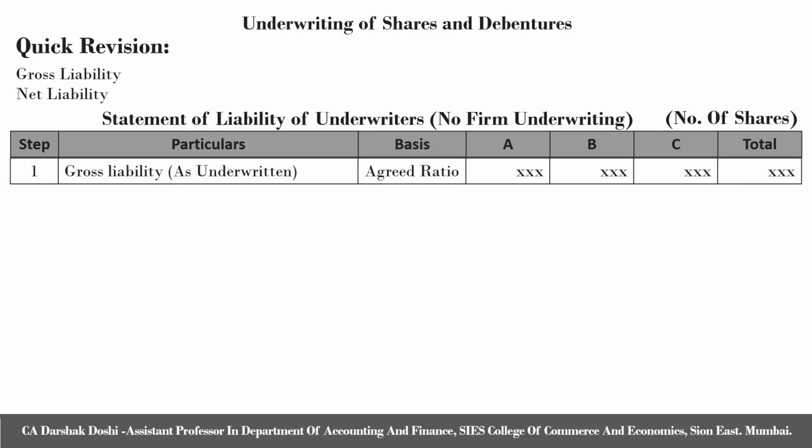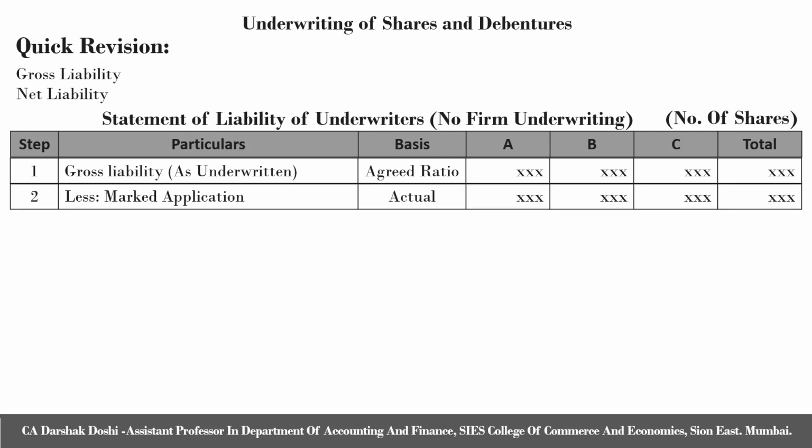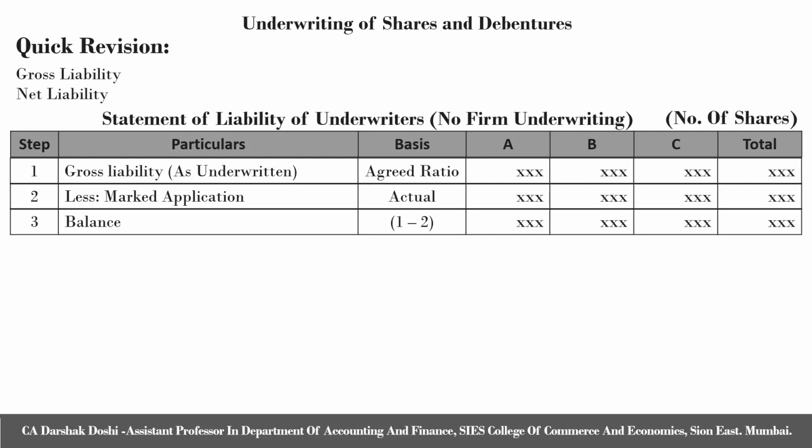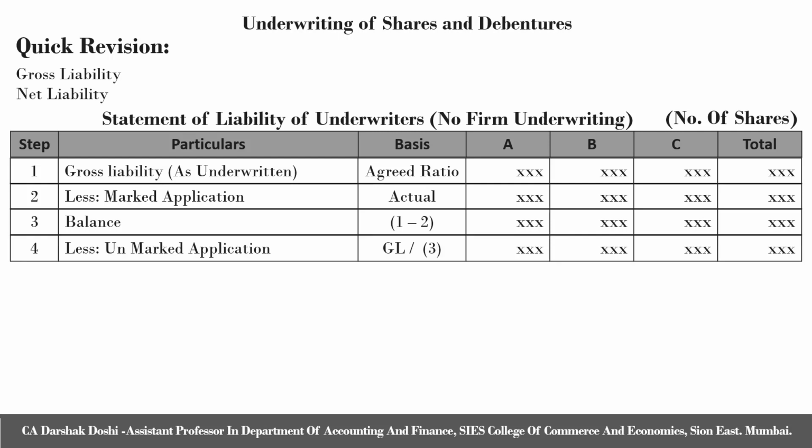First step is to write down the gross liability on an agreed basis, that is agreed ratio as per underwriting agreement. Next is to reduce marked applications, which will always be actual as given to you in the question. Next is to find out balance, which will always be 1 minus 2. Fourth step is to reduce unmarked applications. As we know, unmarked applications can be reduced under two methods.